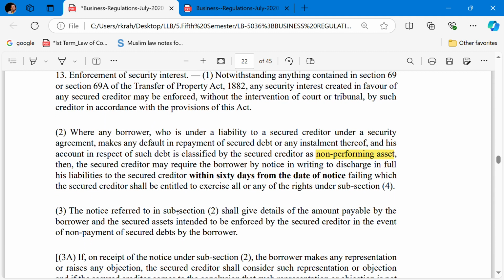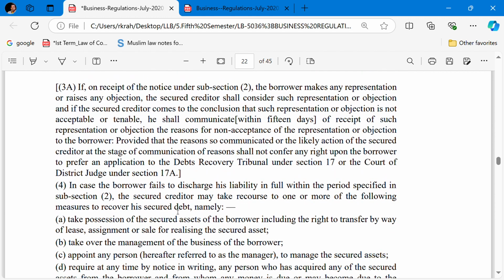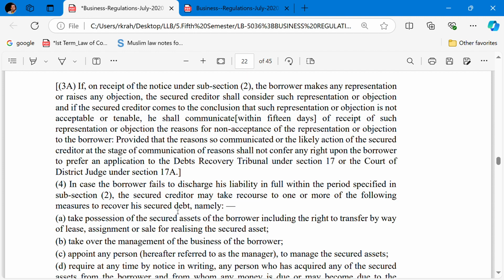Subsection 3: the notice referred to in subsection 2 shall give the details of the amounts payable by the borrower and the secured assets intended to be enforced by the secured creditor in the event of non-payment of the secured debts by the borrower. Subsection 4 talks about the case where the borrower fails to discharge his liability in full within the period specified in subsection 2, that is the 60 days. The secured creditor may take recourse to one or more of the following measures to recover his secured debt, namely: